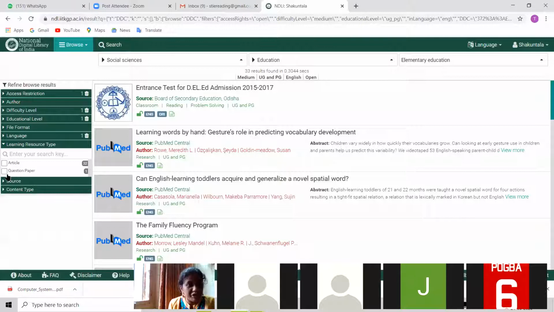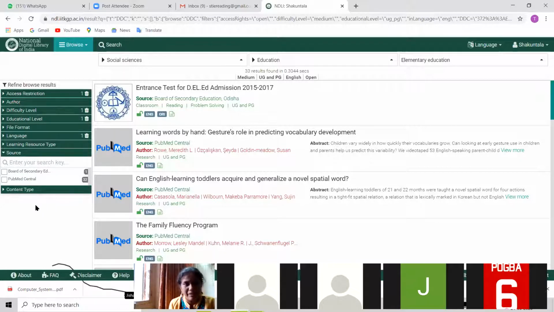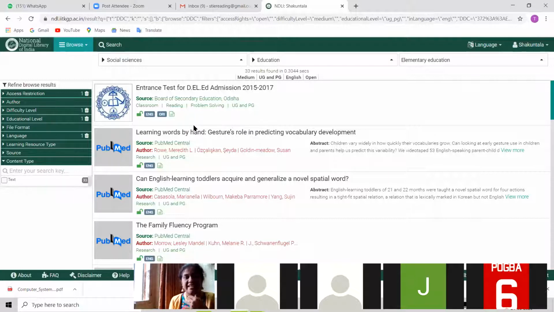Then if you want question papers, see, it gives you question papers also. It gives you recorded lectures also. It gives you lecture notes also. Then source: from which source it is, we are getting these things from PubMed. These are the publishers. There are many publishers, but for these 44, these two publishers are there. And the content type, whatever we are getting now, is text, but the content type is available in many formats.